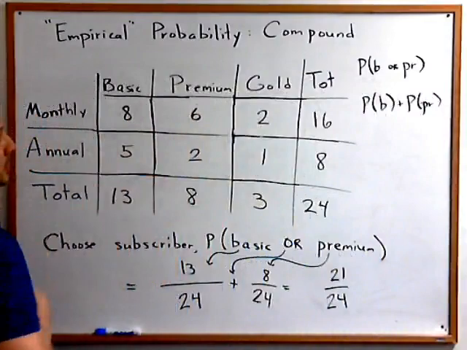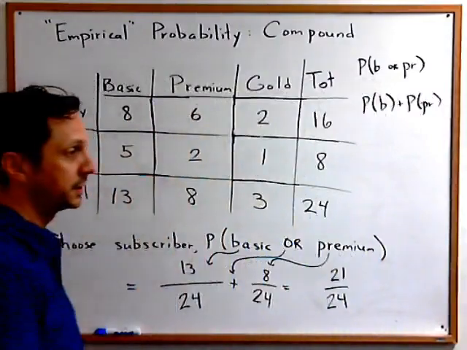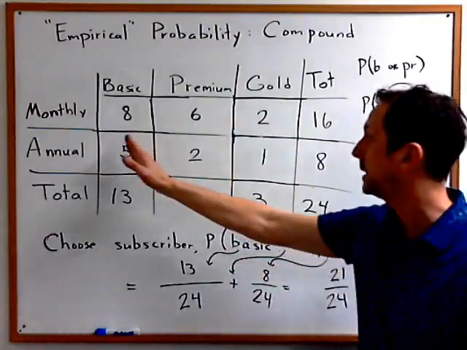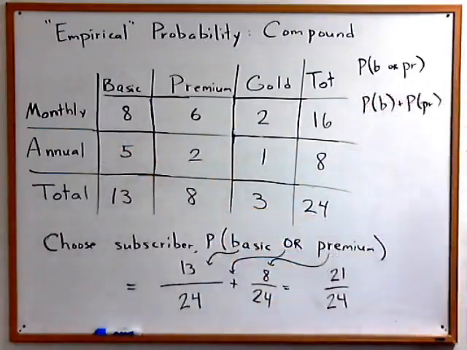They don't overlap each other. They're completely separate and distinct. Again, there's a fancy word for that. It is mutually exclusive, or sometimes called disjoint. But in any event, it's very clear that we can just add these numbers because there are no complications involving people who might be both basic and premium. So that's the situation where we can just use this direct, very simple rule with adding probabilities.